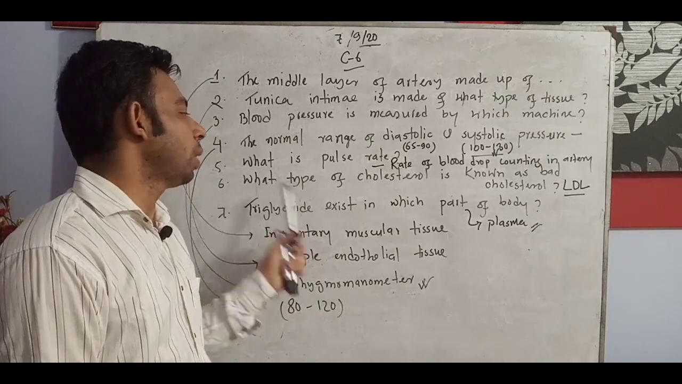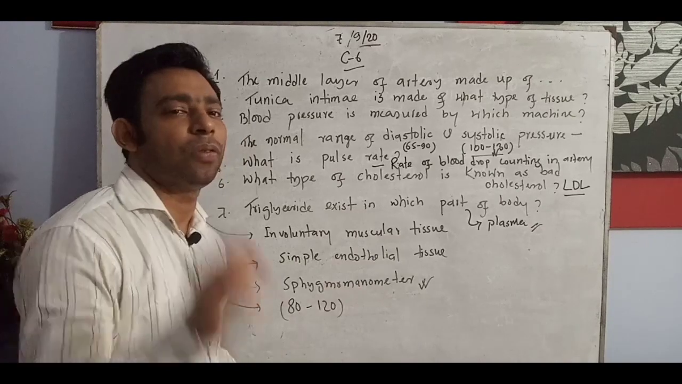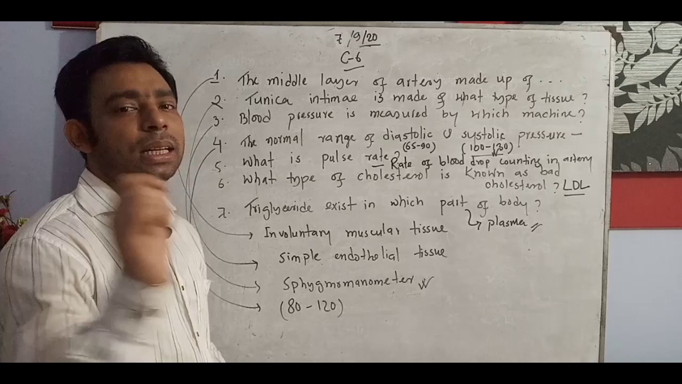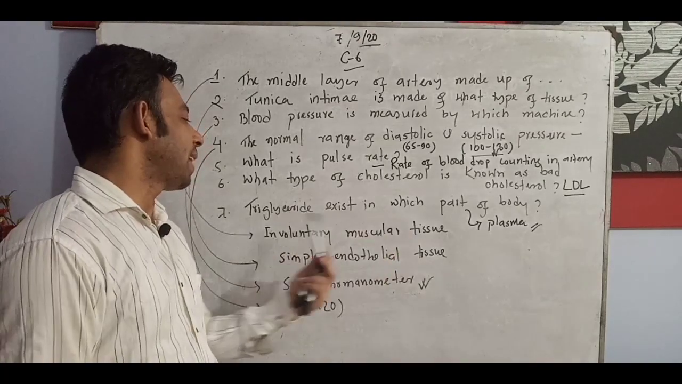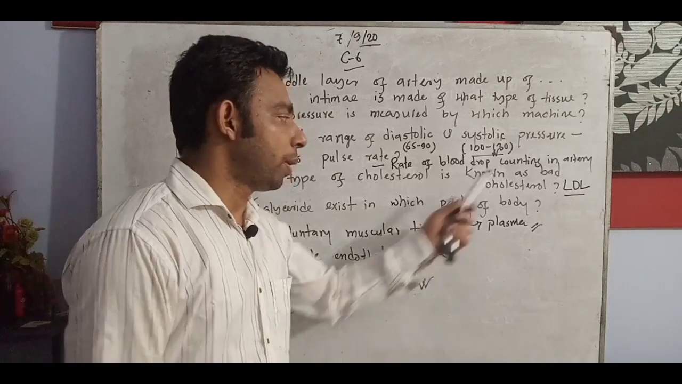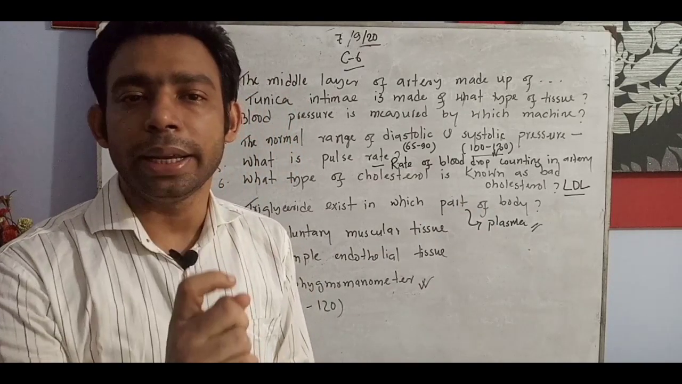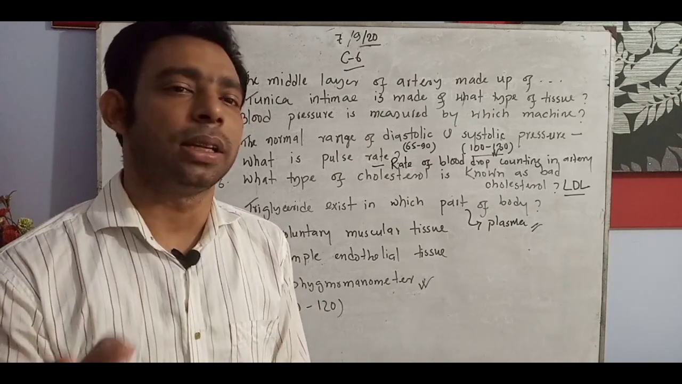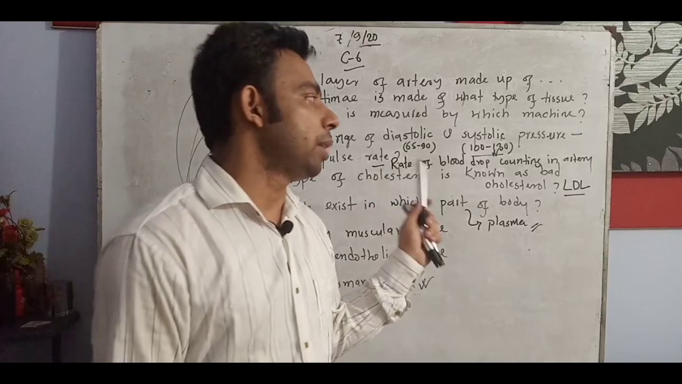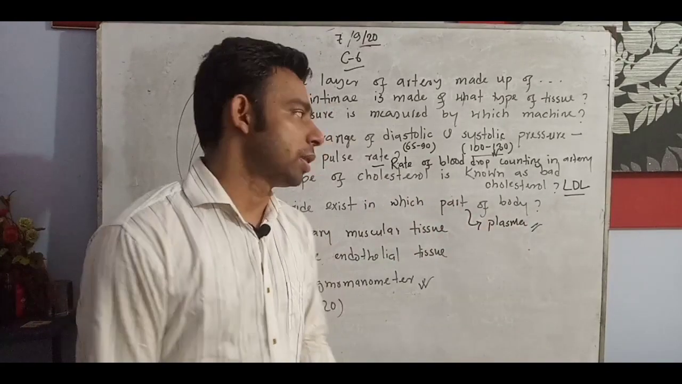What type of cholesterol is known as the bad cholesterol? LDL. The full form of LDL you can write there: low density lipoprotein. And triglyceride exists in which part of the body? In the plasma, not any other part. In the case of cholesterol, I told you 3 types: LDL, triglyceride and HDL, low density lipoprotein, triglyceride and high density lipoprotein. High density lipoprotein is known as the good cholesterol, and low density lipoprotein is known as the bad cholesterol.